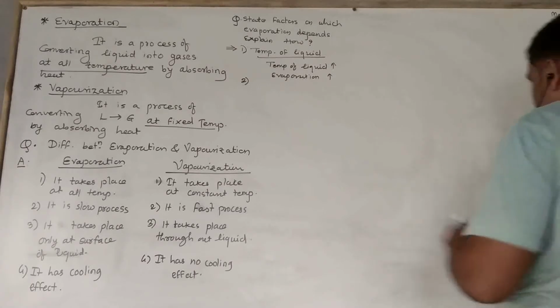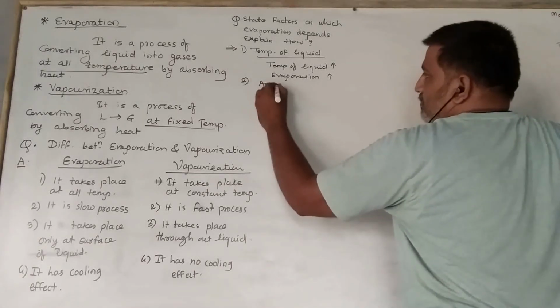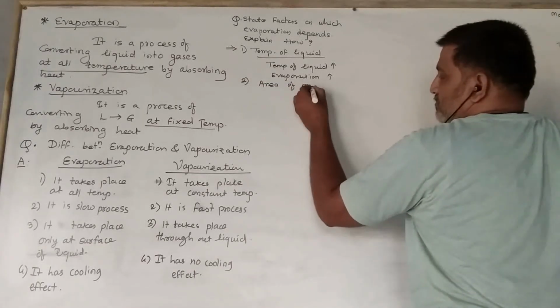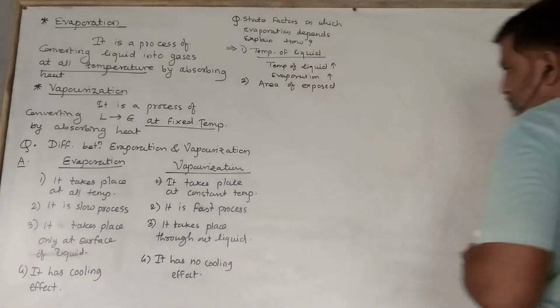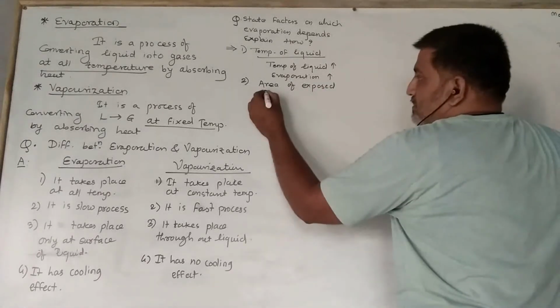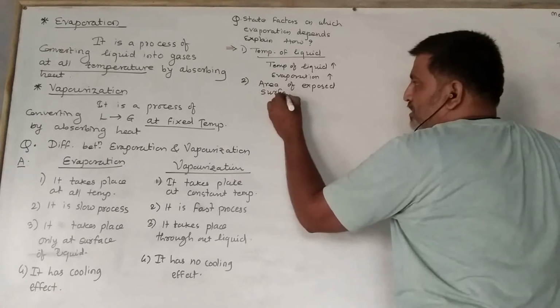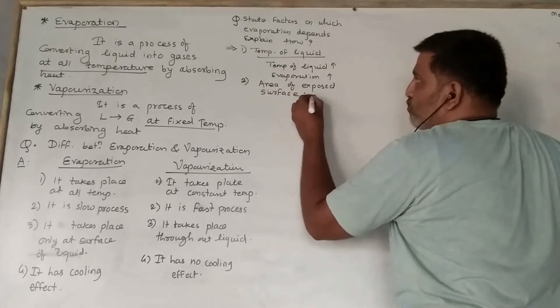Second, area of exposed surface. Surface area आपने कितना फैलाया हुआ है, एक्सपोज किया हुआ है.